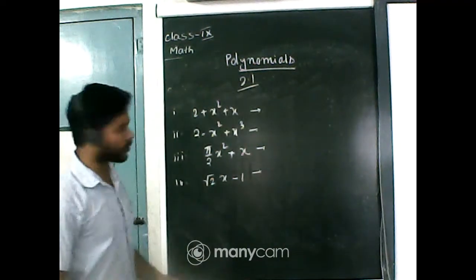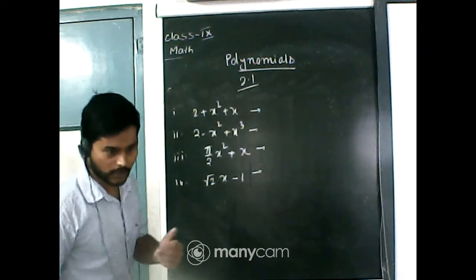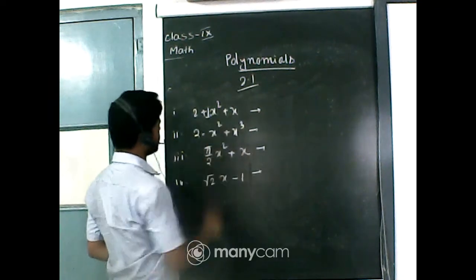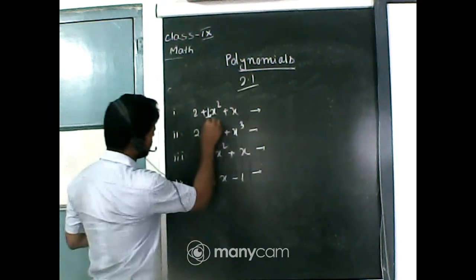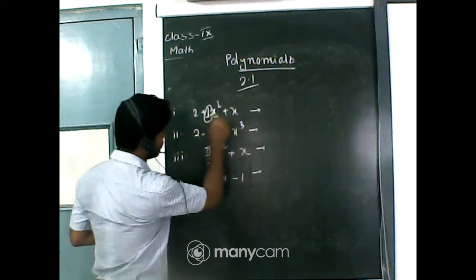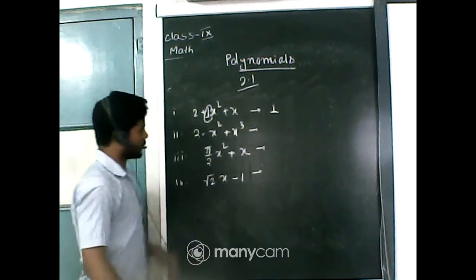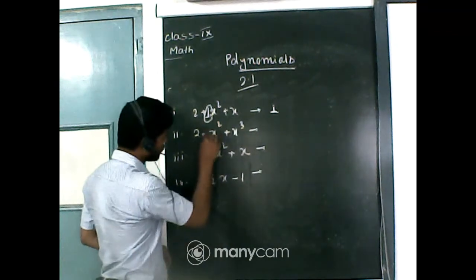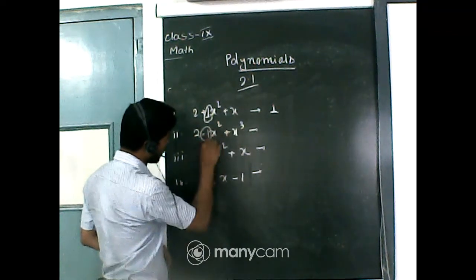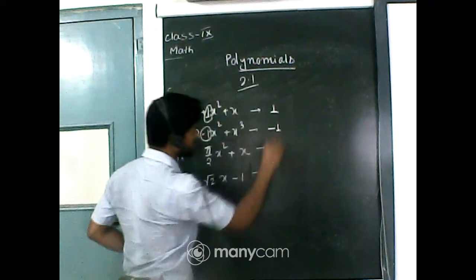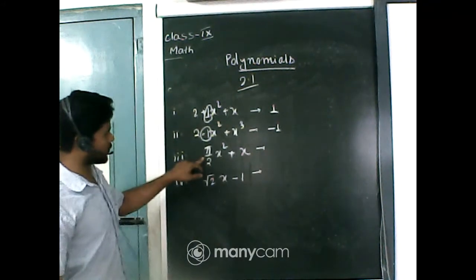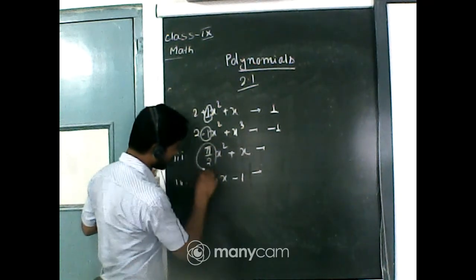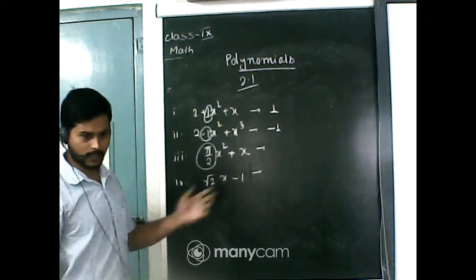So I will start from 1. Already you have given the answer. So the coefficient of x square in the first expression is 1. Now the coefficient of x square in the second is minus 1. Coefficient of x square in the third polynomial, the numerical factor of this term, is pi by 2.